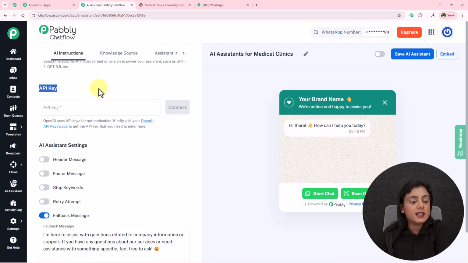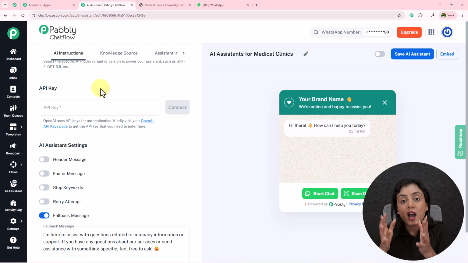Then we have to provide the API key which you will find in your OpenAI account. Now remember, we are creating this AI assistant, an artificial intelligent assistant, and I am using OpenAI right here. So you need to have a paid OpenAI account to create the AI assistant. You have to remember you should have a paid OpenAI account in order to create the assistant.